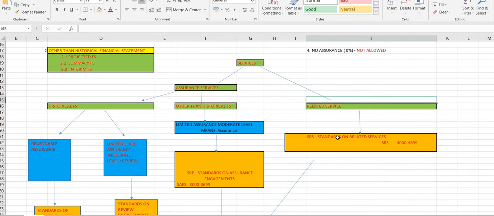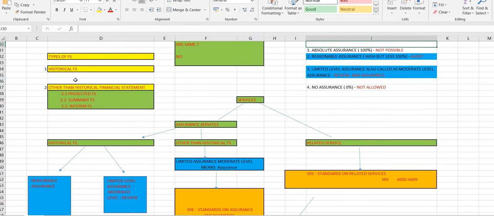Now after understanding all this, one last thing you have to understand is the types of financial statements. There are two broad categories of financial statements for understanding this whole lecture. One is historical financial statement and the other is other than historical financial statement.